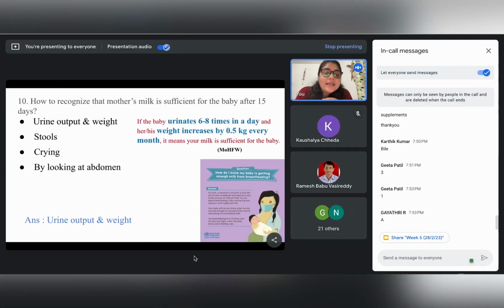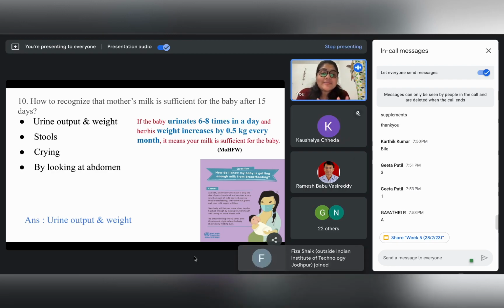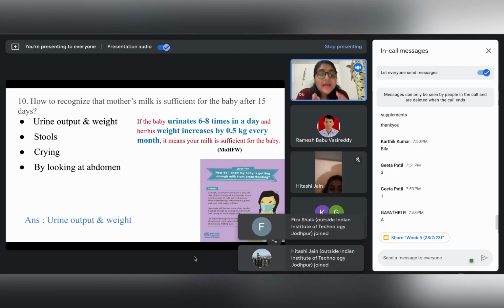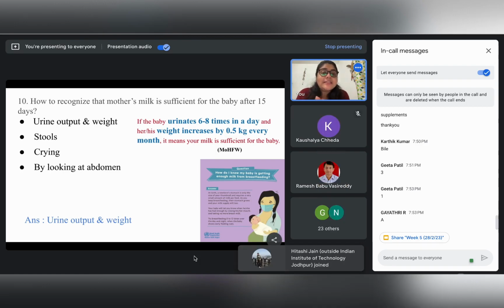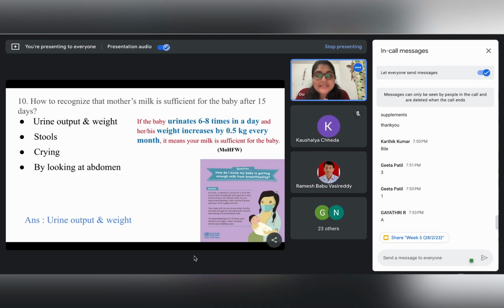As we can see, the Ministry of Health and Family Welfare says that if the baby urinates around 6 to 8 times in a day, and if his or her weight increases by 500 grams every month, please remember the weight increase is in month. So if a child has been found to micturate 6 to 8 times in a day, and also if the weight gain is around 500 grams in a month, then we can say that the breast milk which is being fed to the baby is sufficient for the baby's growth, right?